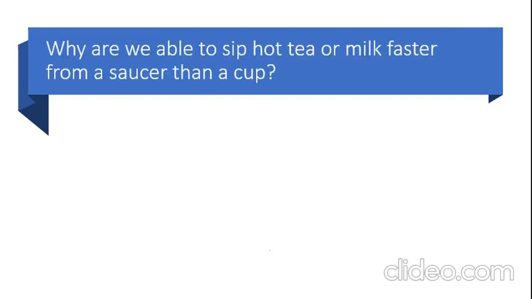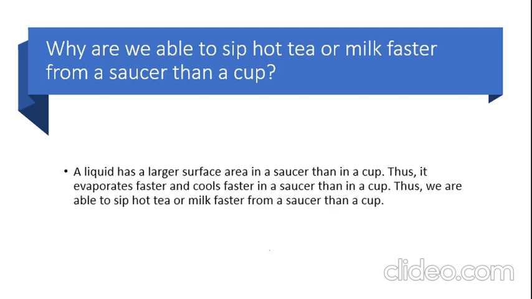Your next question is, why are we able to sip hot tea or milk faster from a saucer than a cup? Your answer is, a liquid has a larger surface area in a saucer than in a cup. I told you before, there is a property, evaporation. Rate of evaporation is directly proportional to the surface area.